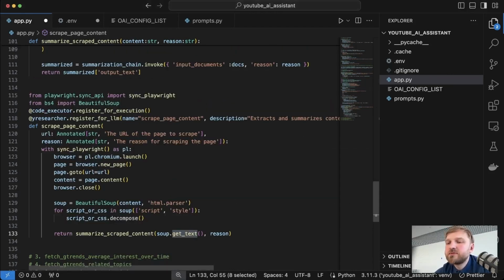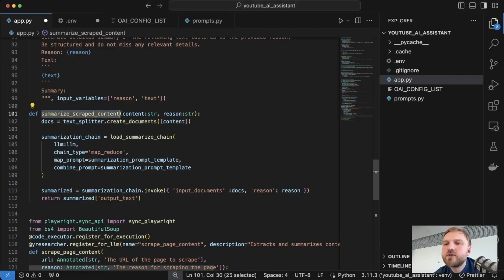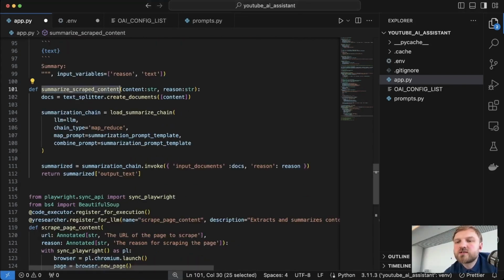Obviously, the scraped text of our page can be much longer than the context size of our GPT-4 model. That's why I wrote the summarize scraped content function. The summarize scraped content function is using the Langchain library under the hood. The Langchain library is the de facto standard for every LLM app. I won't go into much detail on how the summarize scraped content function works. I encourage you to go and read more about the Langchain library first, but just to give you the basic understanding.